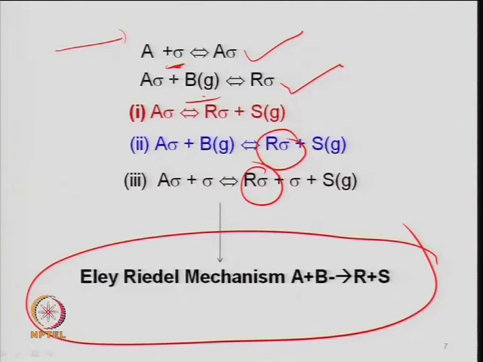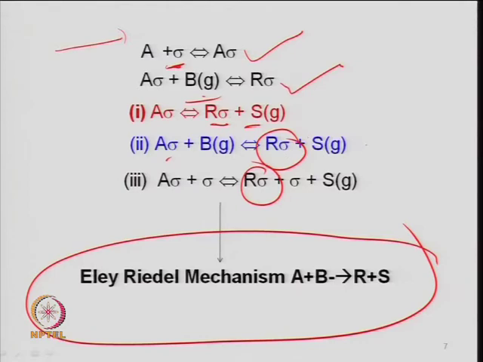So, there can be multiple options which have been written here, a kind of models which may be possible, depending upon the theory. A sigma gives you R sigma plus S, so both are products, and R sigma will desorb. A sigma reacts with B in the gas phase and then again gives you R sigma and S, another step.